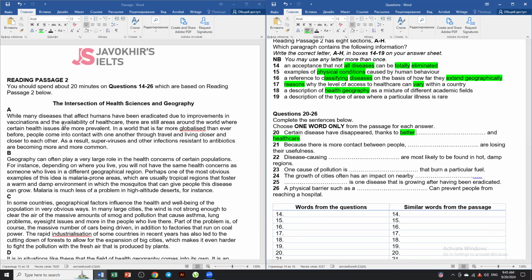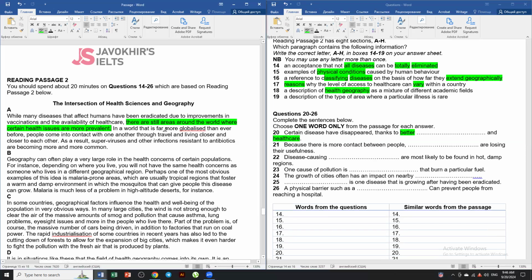While many diseases that affect humans have been eradicated due to improvements in vaccinations and the availability of healthcare, there are still areas around the world where certain health issues are more prevalent. More prevalent means something that happens very often. However, an exception that all disease can be totally eliminated?